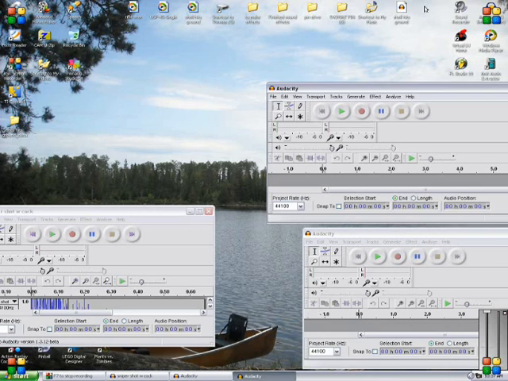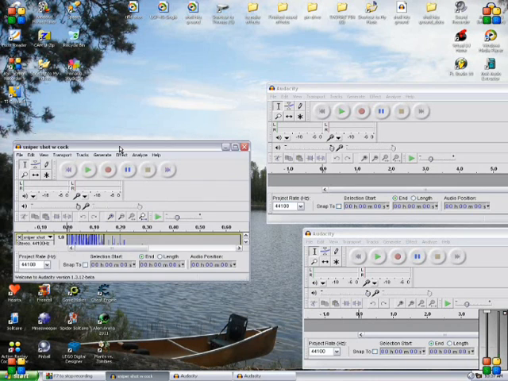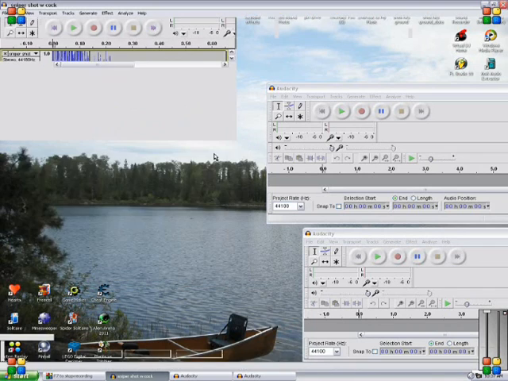So you're going to need two blank Audacities, I think. You might have to open one more while we're going through. And then I'm going to show you what it sounds like when you're done. So here you go.